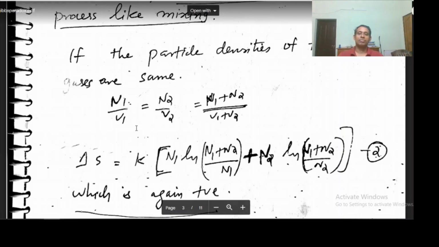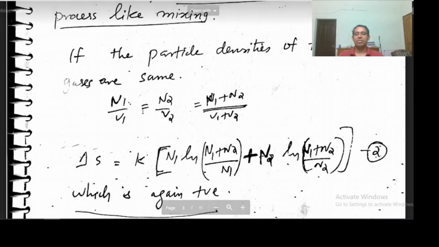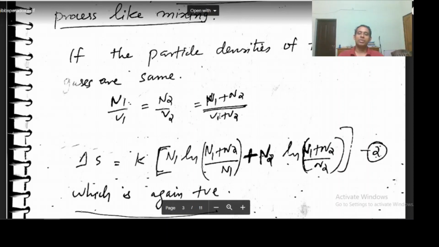So (V1 plus V2) by V1 will be equal to (N1 plus N2) by N1, and (V1 plus V2) by V2 will be equal to (N1 plus N2) by N2.